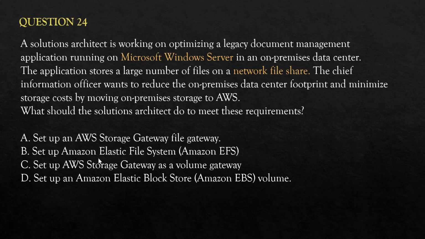First, let's nullify B and D. B is Elastic File System. This is for Linux based systems. Here we have a Windows server. This will not work. And EBS block store is not a file storage system. It is a block store, so it will not work. This leaves us with A and C.